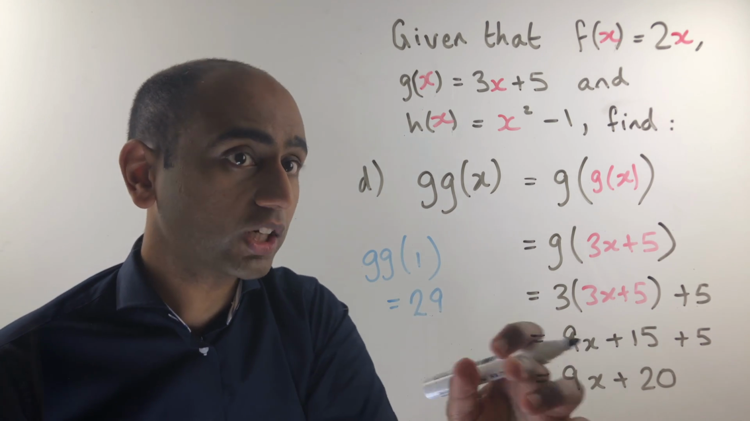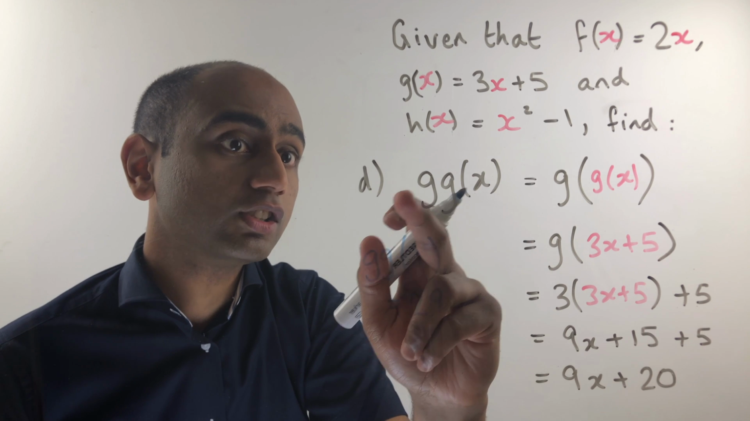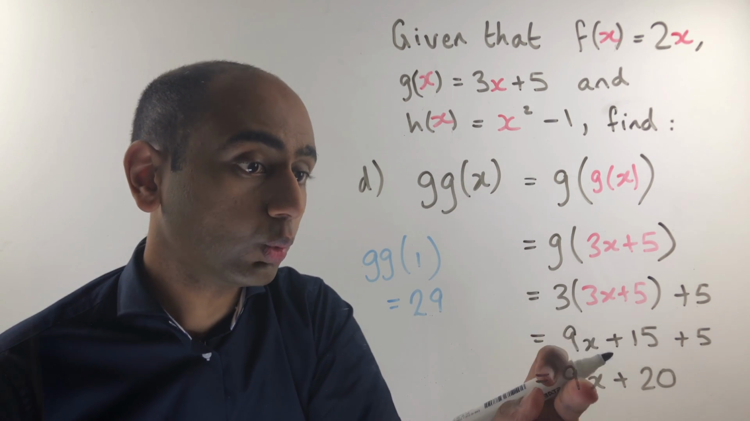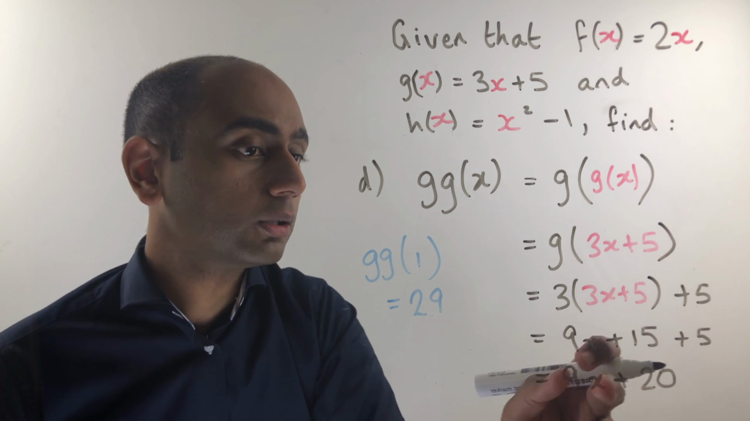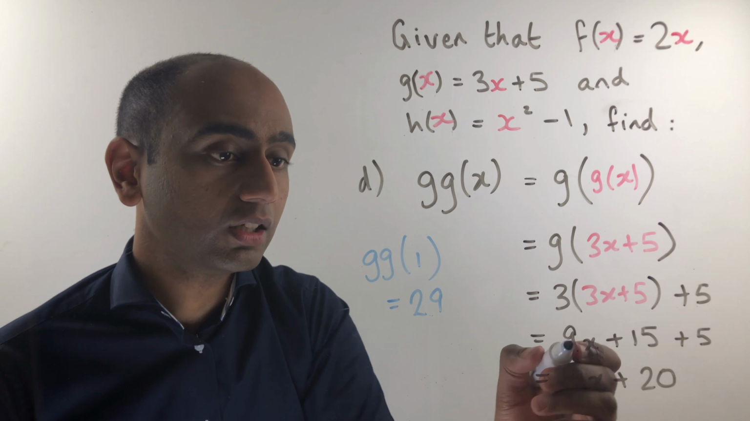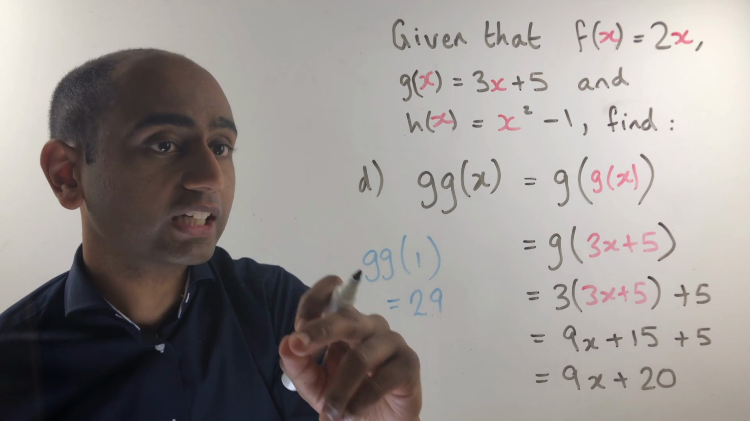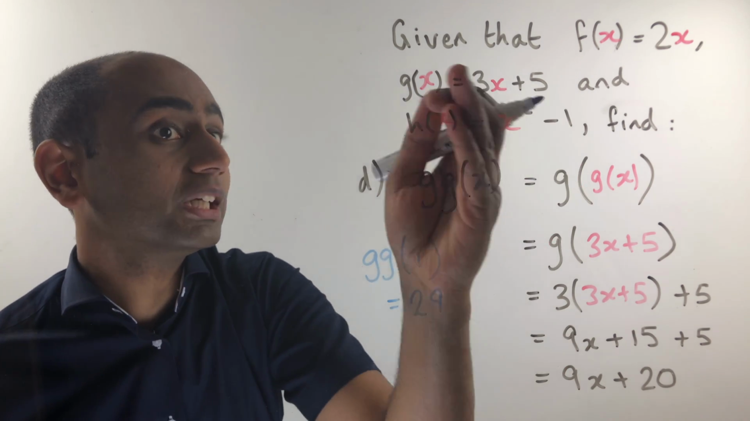We can check that this works now using this composite function. Gg of 1 would simply be 9 lots of 1 plus 20. And 9 lots of 1 is 9, plus 20 gives us 29. So this expression, once we've got it, is a faster way of working out the output for a given input than doing it in 2 steps.